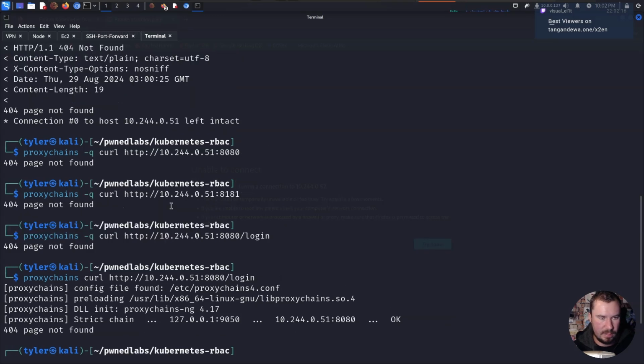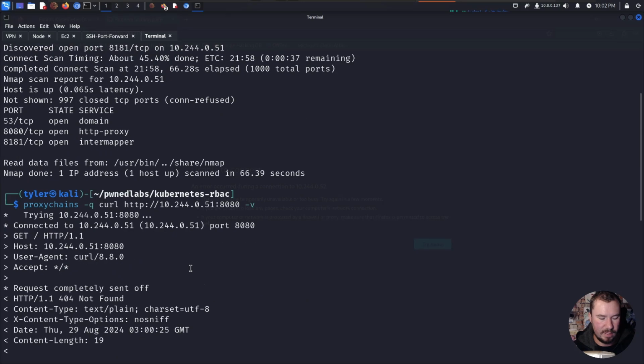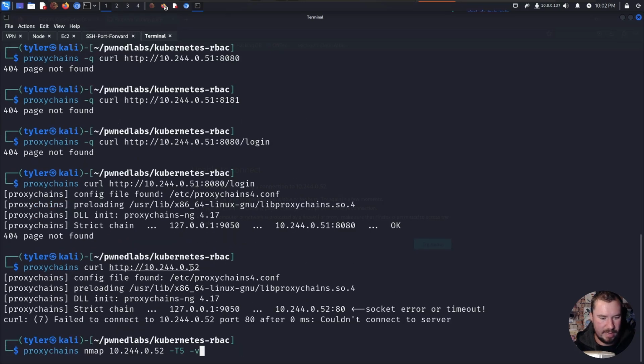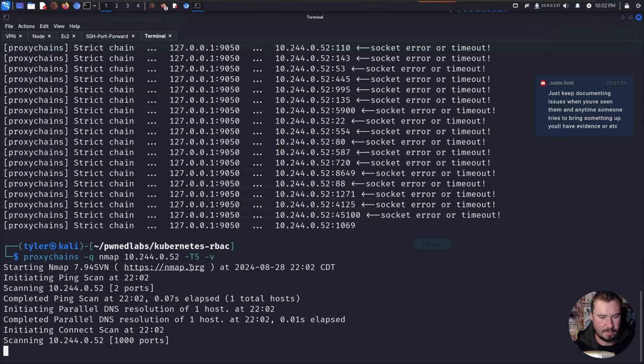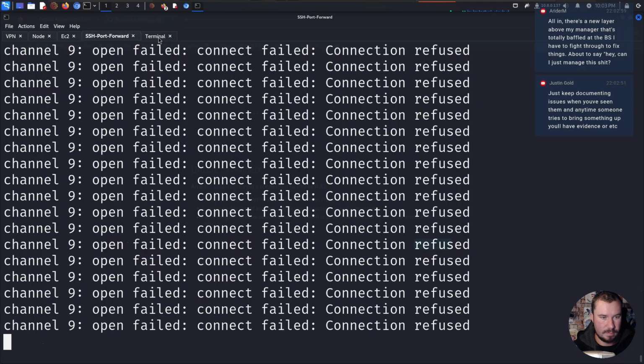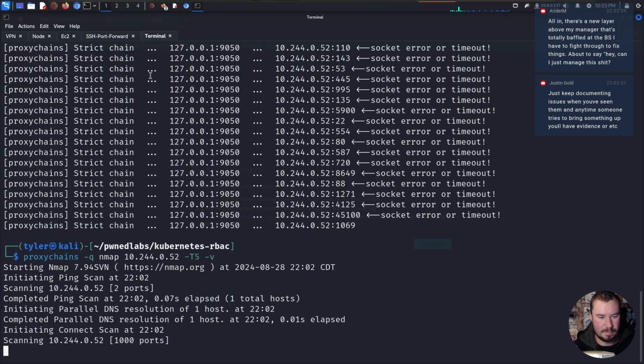Because we scanned 51. What did I scan up here? Now I'm confusing myself. Yeah, we scanned 51, -T5 -v for verbose mode. And my friends, that is why you do -q mode for quiet. And then you don't see all that stuff. While that does its thing, let's see if anything pops up. That shows our proxychains shooting through there. And that doesn't seem to want to do anything.